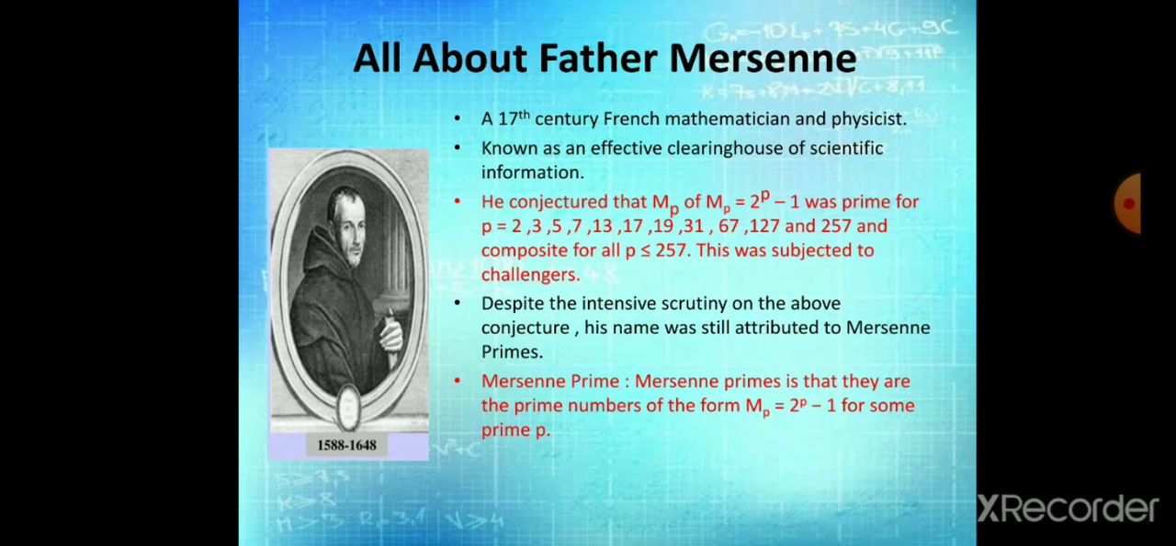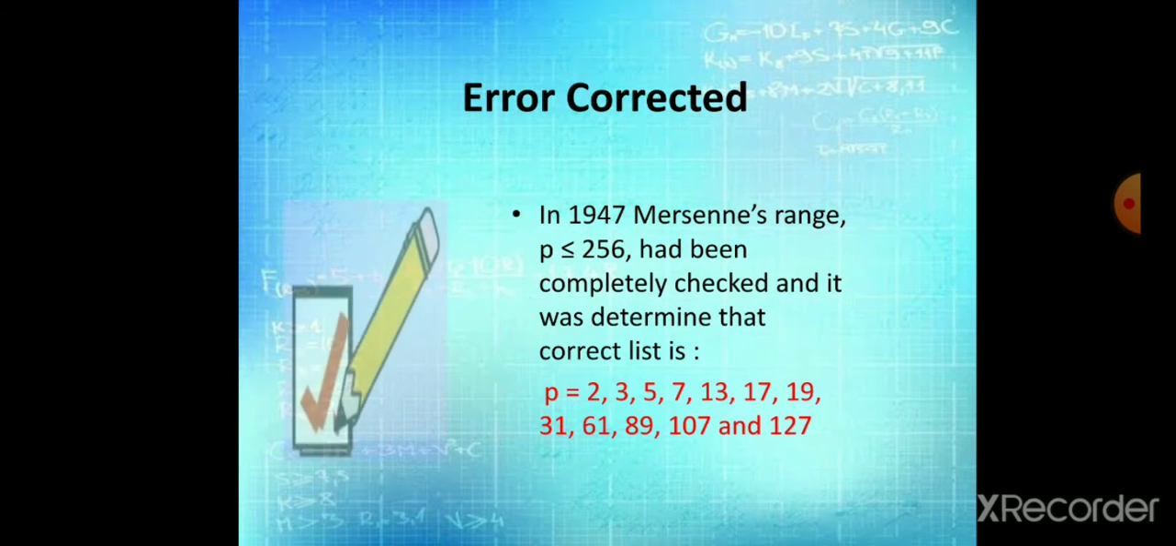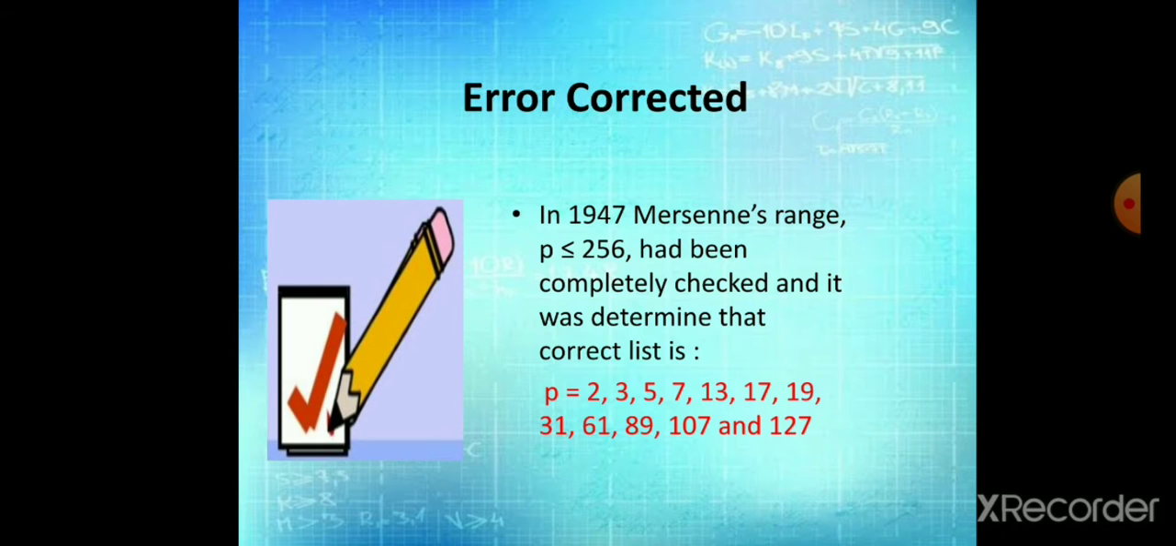Definition of Mersenne prime: Mersenne primes are the prime numbers of the form M_p equal to 2 raised to p minus 1 for some prime p. Error corrected: in 1947, Mersenne's range p less than or equal to 257 was completely checked and it was determined that the correct list is p equal to 2, 3, 5, 7, 13, 17, 19, 31, 61, 89, 107 and 127.